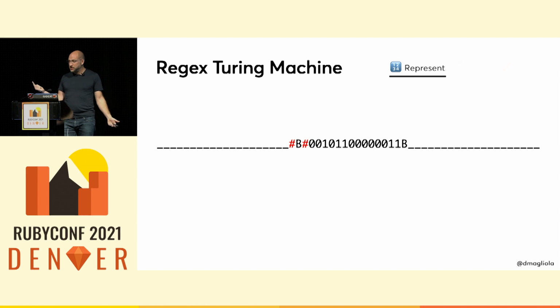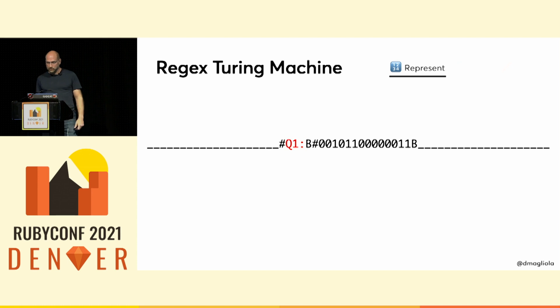So let's add those special hashes to do that. That first B, that's what we're reading next. And finally, we need to keep track of which state we're currently in. Let's say we're in state Q1, we'll put that in there too. And now we have all the information that we need for the state machine. We know what state we're in, where we're on tape, and what data is in the tape.